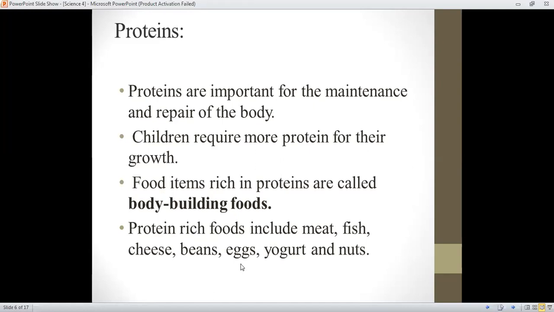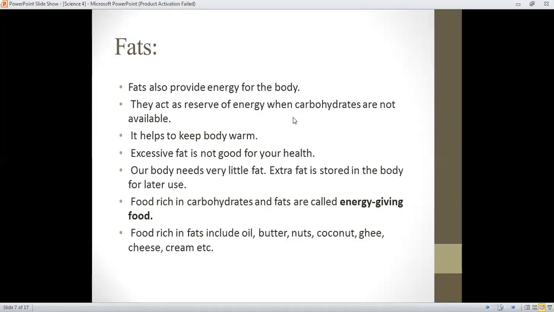Next, moving forward to fats. Fats also provide energy to the body. They act as a reserve of energy when carbohydrates are not available. Carbohydrates and fats are both called energy giving foods. They both give us energy. Fat also keeps the body warm. Excessive fat is not good for your health, so our body needs very little fat. Extra fat is stored in our body for later use.